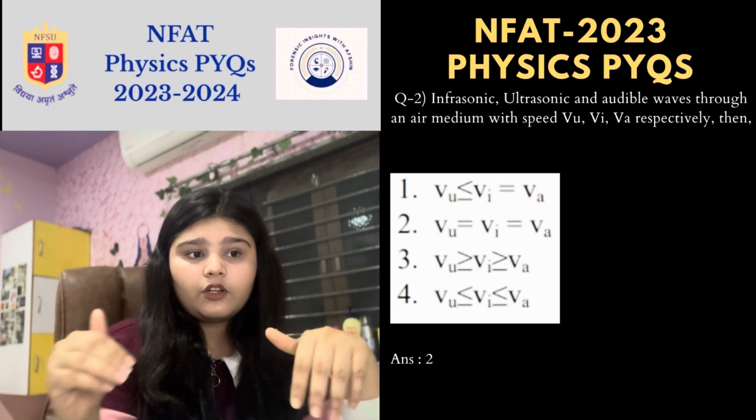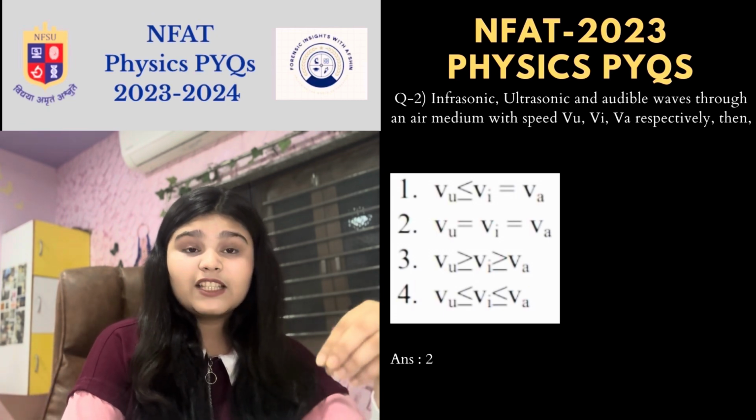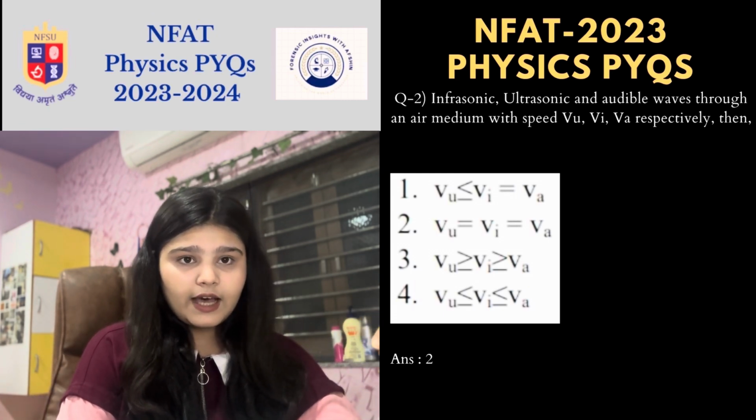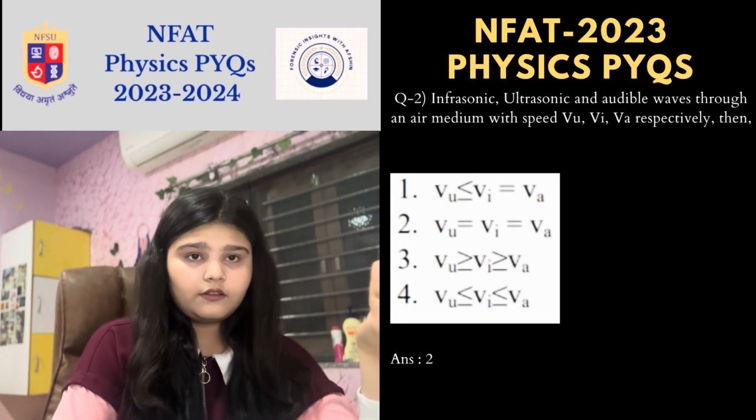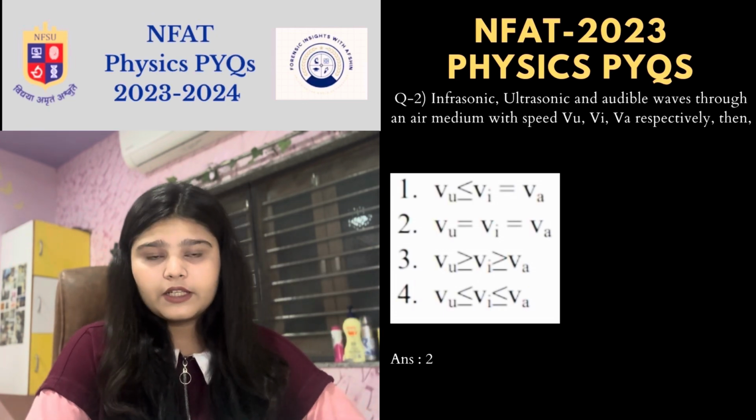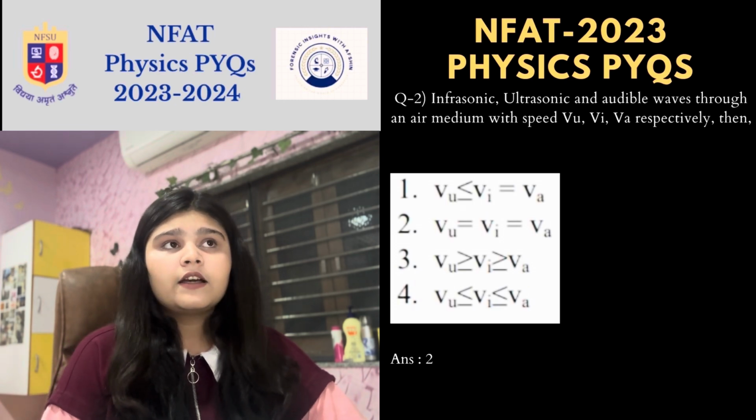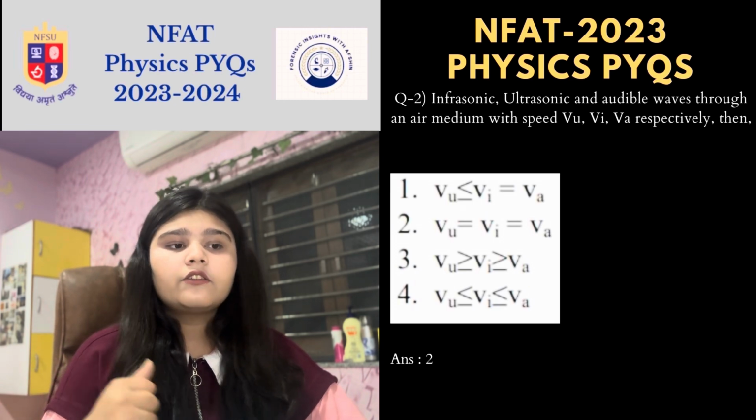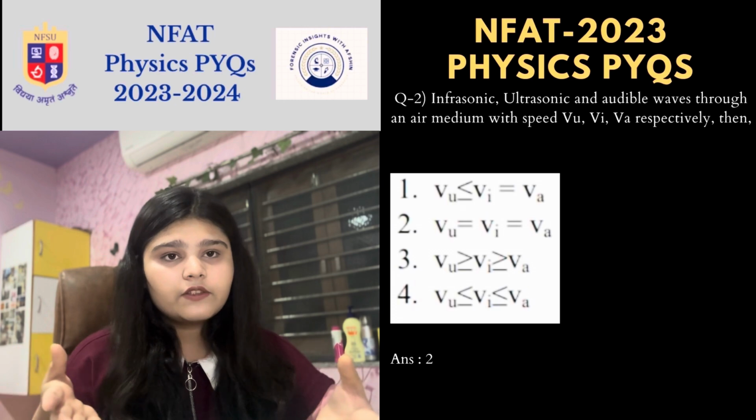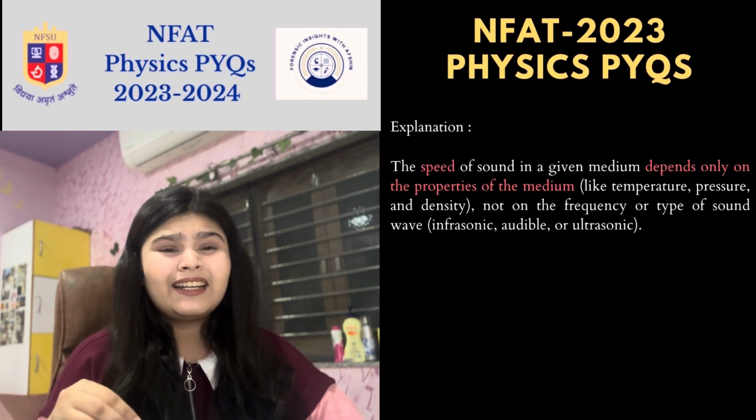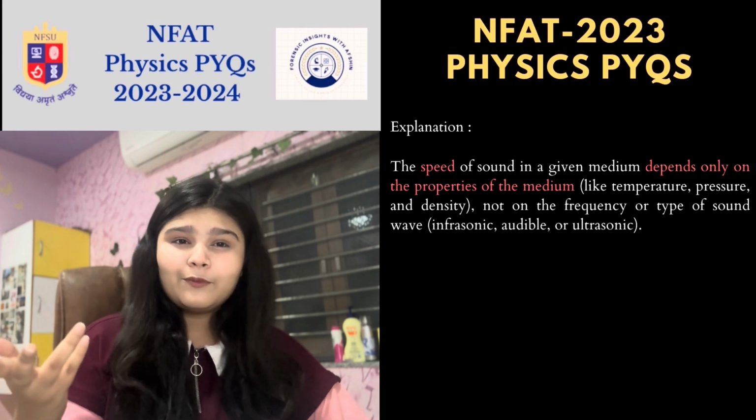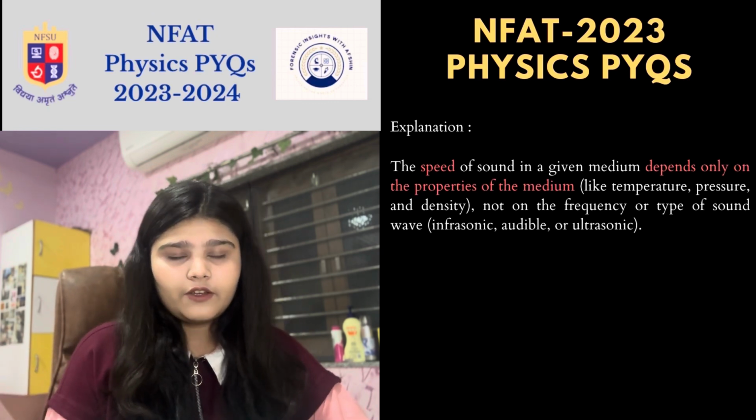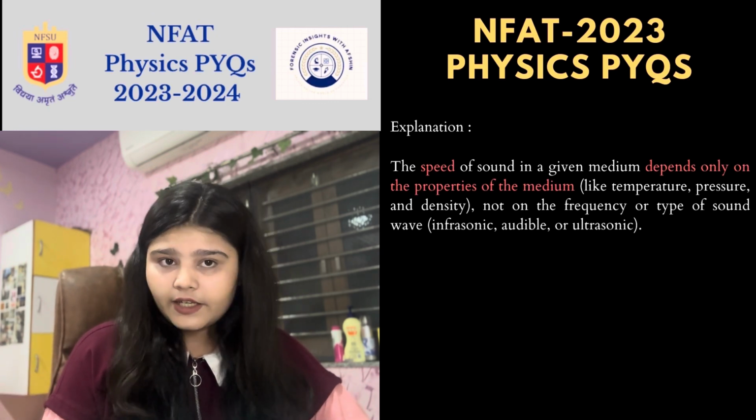Infrasonic, ultrasonic and audible waves travel through an air medium with speeds VU, VI and VA respectively, then what is the correct option? So the correct option is the second. Why? Because the speed of the waves depends on properties like temperature, pressure and density, and not on the type or frequency of the wave. So yeah, the second option is the correct option.